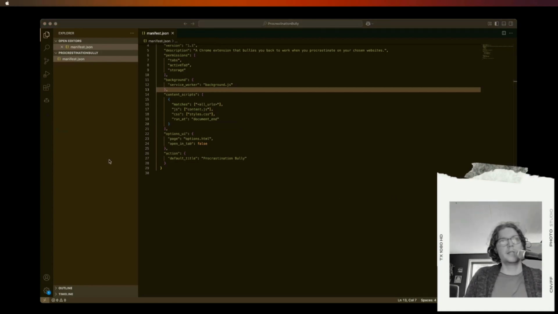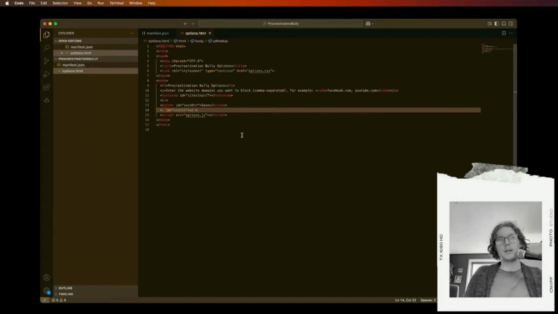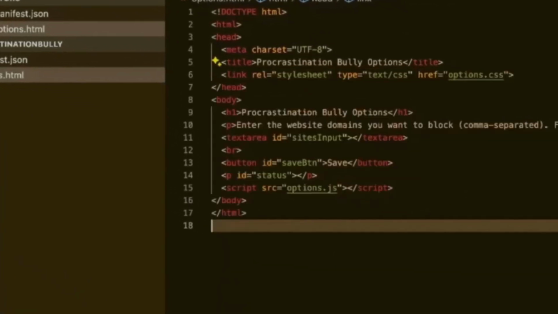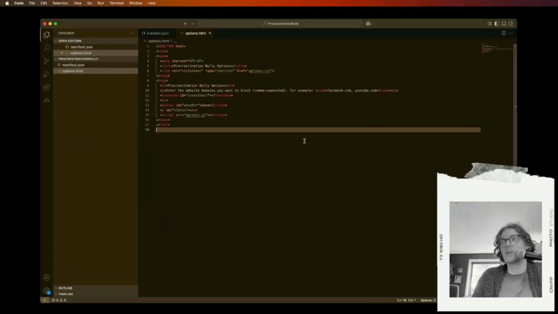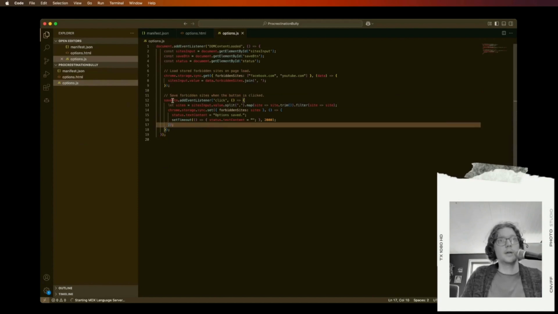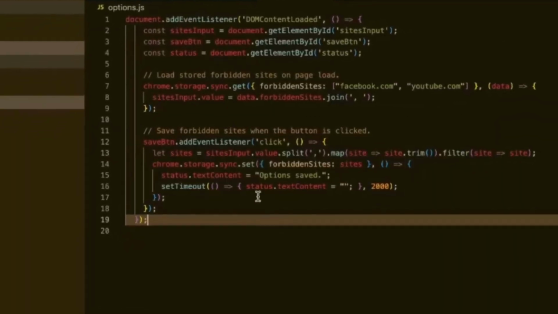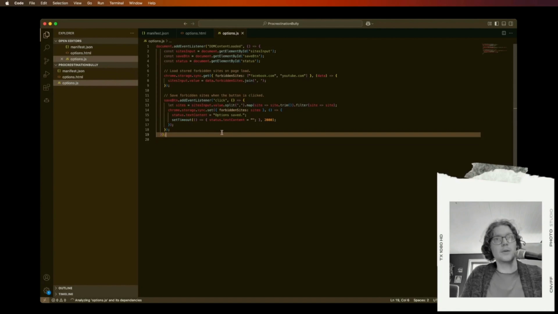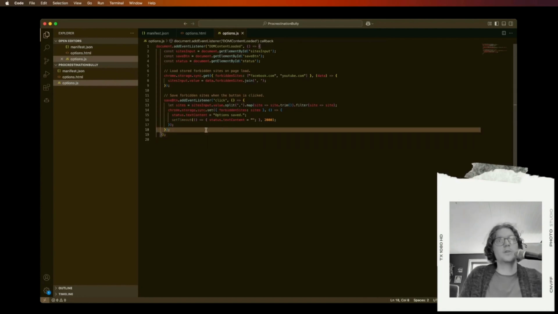The first one is options.html. It's just a super basic HTML file that enables us to insert the websites. So as you can see here in options.json, whenever we click the button, it's saving the websites via Chrome's storage API, basically.